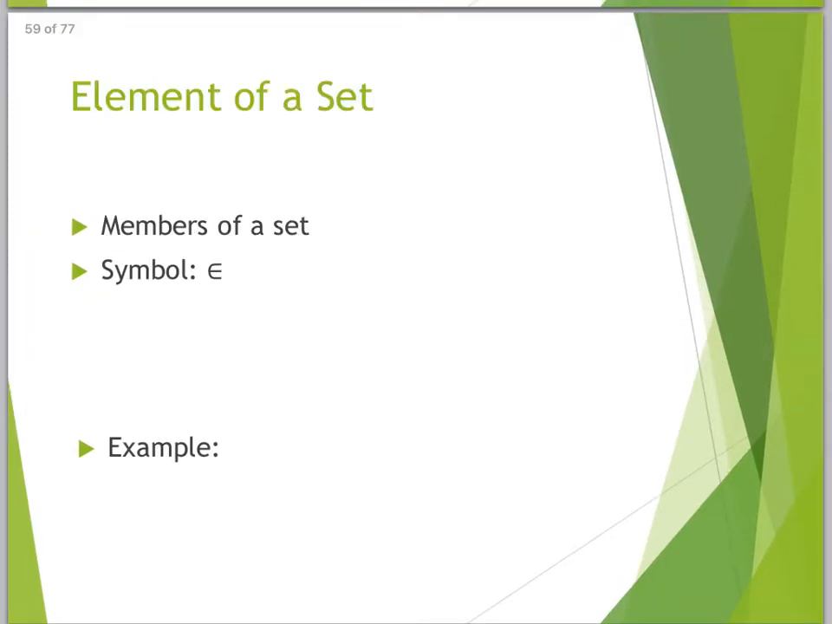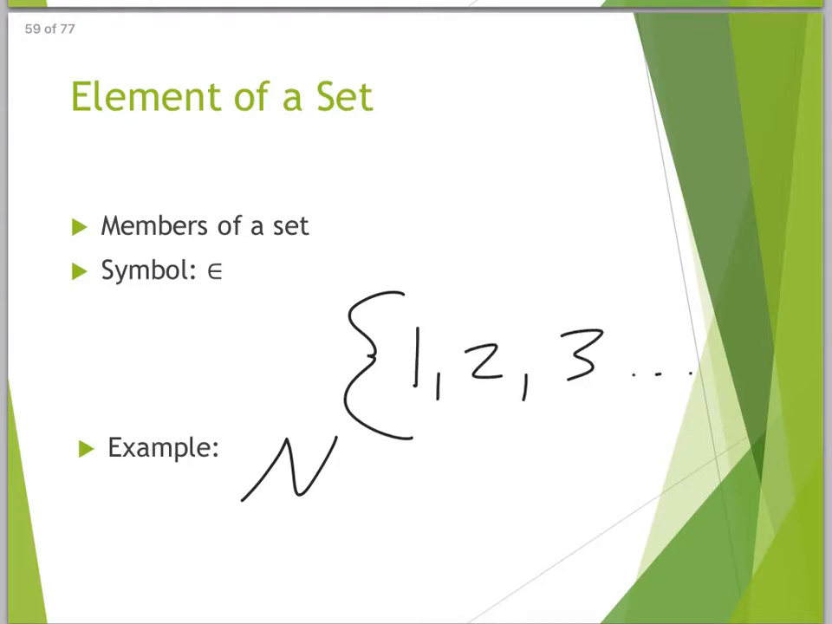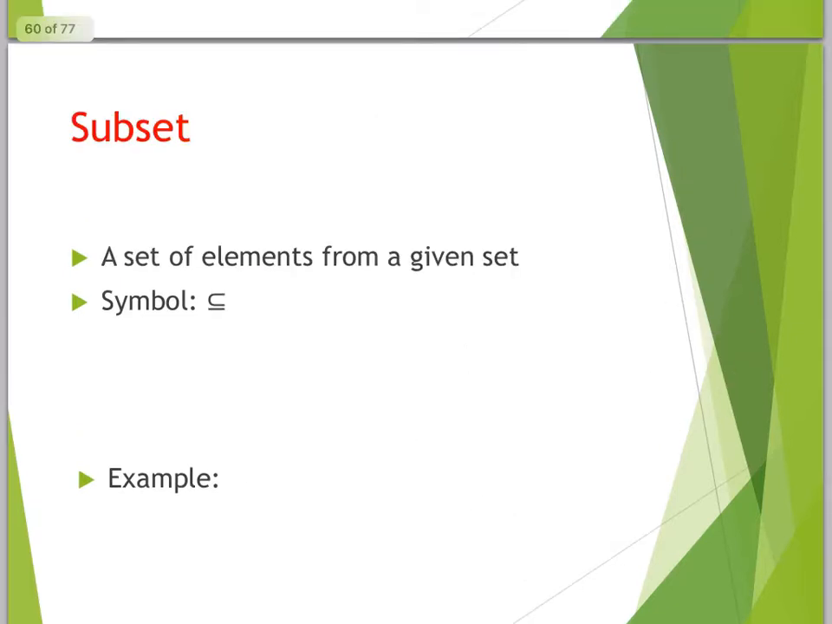An element of a set is a member of the set. It looks like a funky E. So if I said to you, again, back to that natural numbers example, and we said 1, 2, 3, dot, dot, dot, forever and ever, we could certainly say that 1 is an element of the natural numbers. So there you go, an element, a member. Like, anybody in the classroom with you at this point is a member of the set of members of this classroom. A subset is a set of elements from a given set.